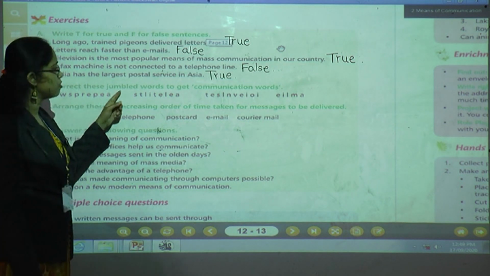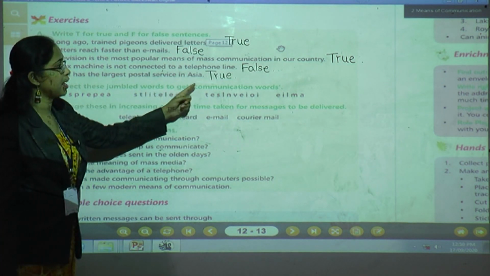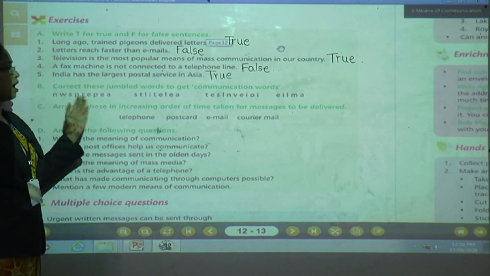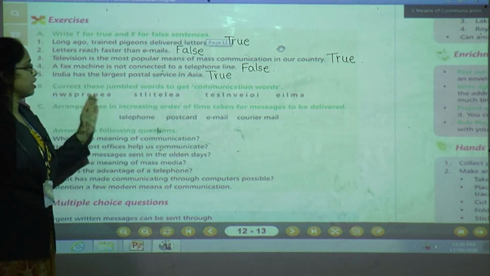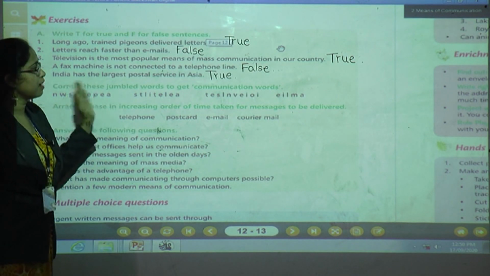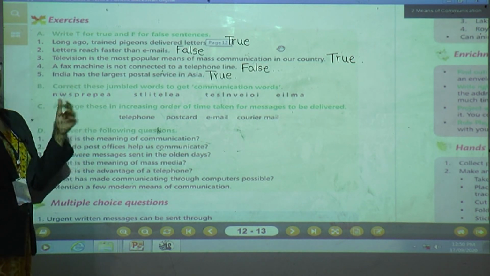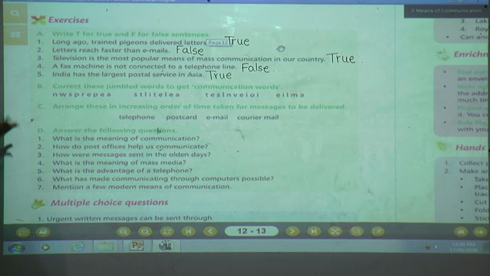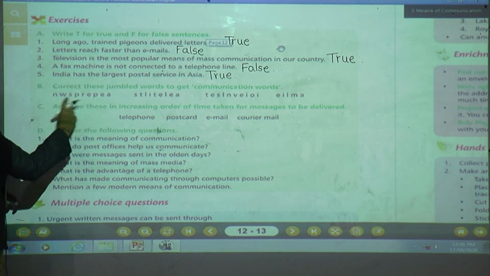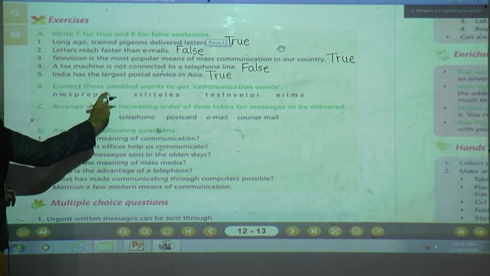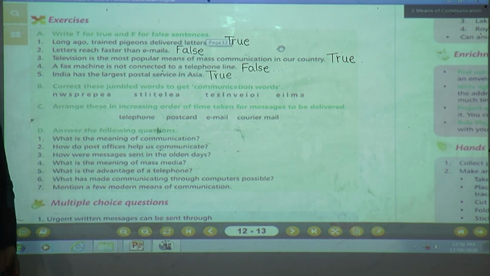Correct these jumbled words to get communication words. These are the jumbled words and we are going to make words to get communication words. Already we have learned different types of communication. Yes children, now tell me which communication word we can make from N, W, S, P, R, E, P, E, A. Give me the answer.